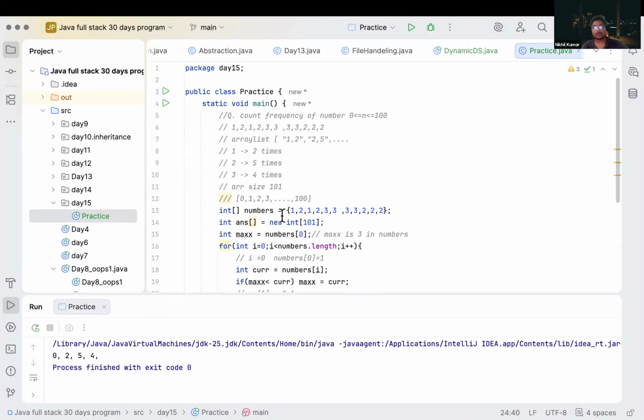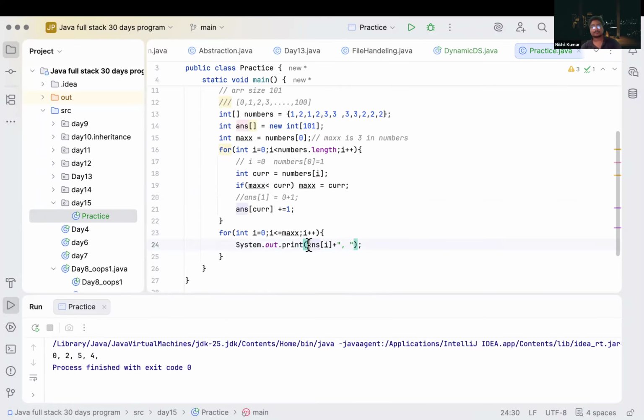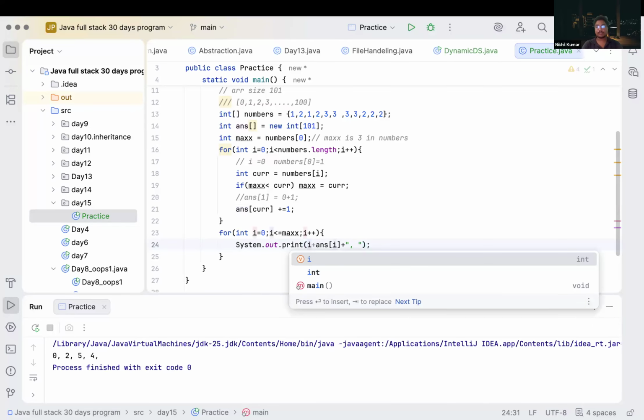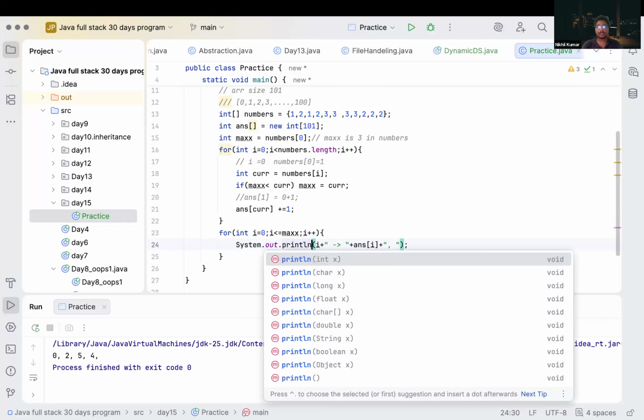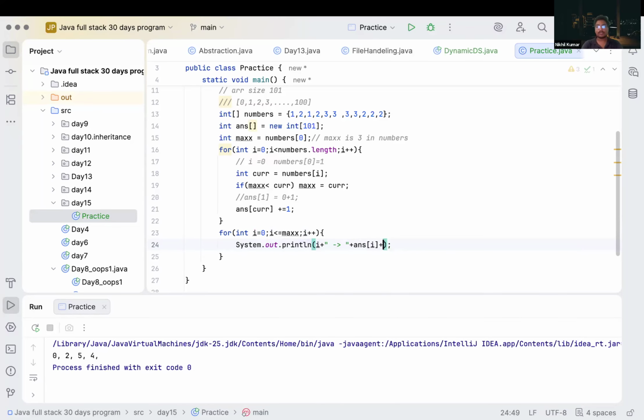Or we can write it like this, plus I, plus, and here also we will write plus or println and we will remove it. So what will be the output here?